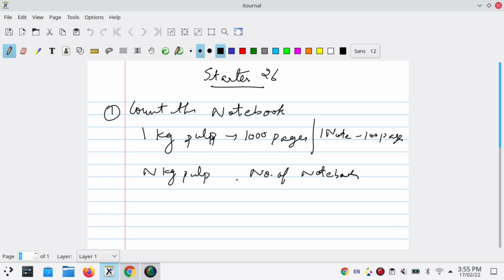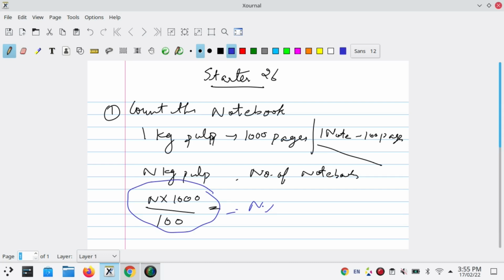Okay, so guys, it's very easy. It will be n into 1000 pages. These are the total number of pages that can be produced from n kg pulp. But we have to make notebooks, and each notebook has 100 pages. So we divide n into 1000 by 100, and it will become our answer. It is nothing but just n into 10. Now we will go to its coding part.